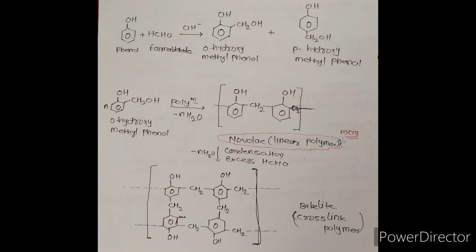Here we have to remember a few points for MCQ. Novolac is a linear polymer while bakelite is a crosslinked polymer. The question of which type of polymer Novolac is was already asked in a board exam, and the answer is that Novolac is a linear polymer. Do not confuse Novolac and bakelite. Novolac is an intermediate step while bakelite is the final step. Novolac is a linear polymer while bakelite is a crosslinked polymer.